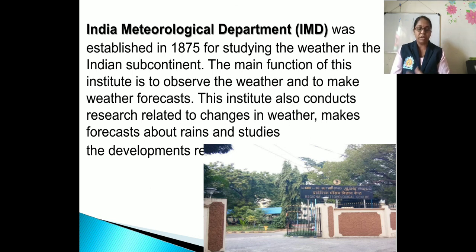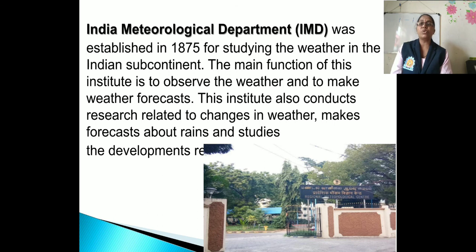That means to predict what the weather could be tomorrow, whether it will be hot or cold. This is the main function of this IMD.